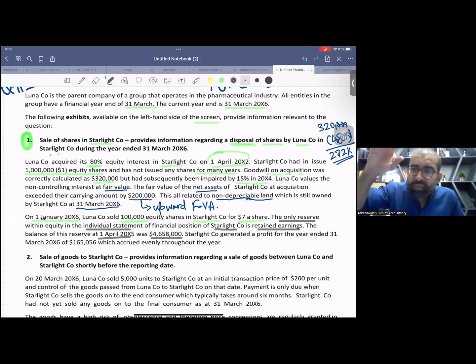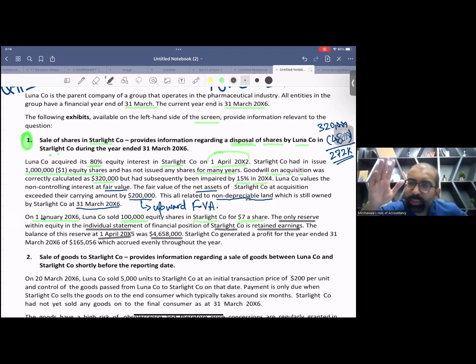So all of you just keep quiet and think over it. This retained earnings is from the individual books of S company, and it is on the beginning of the year. So whenever you do the disposal transaction, you need net assets of the subsidiary at disposal date.